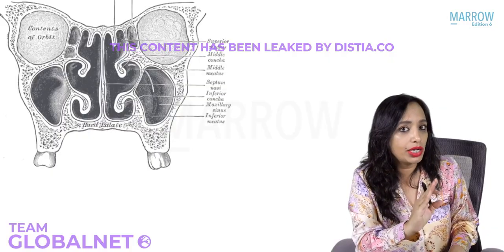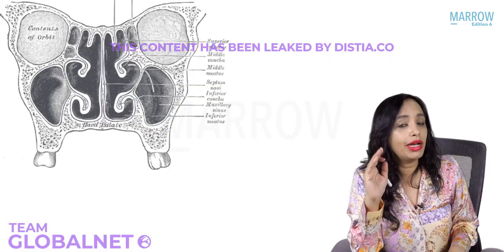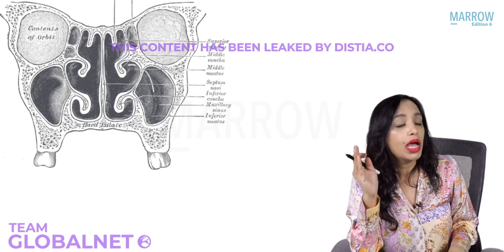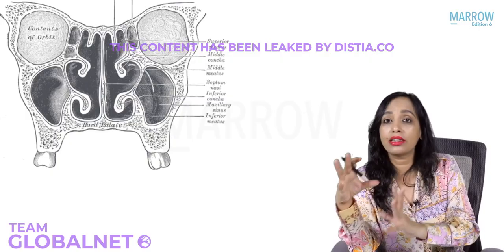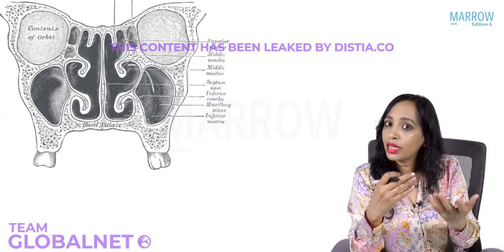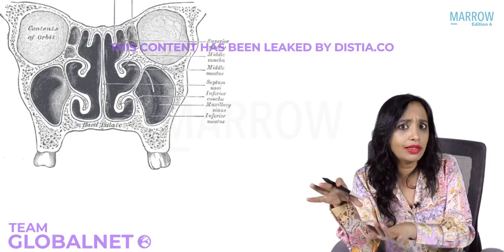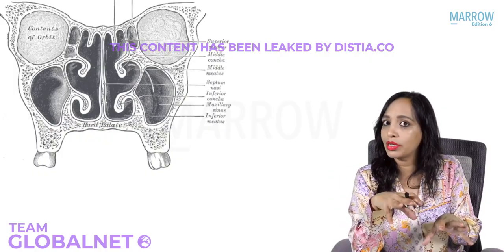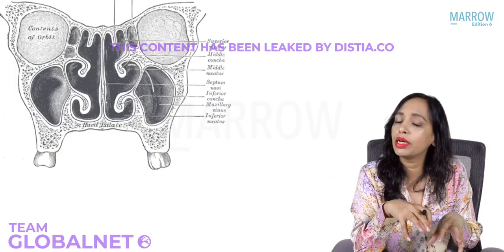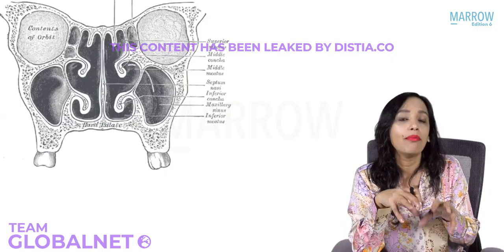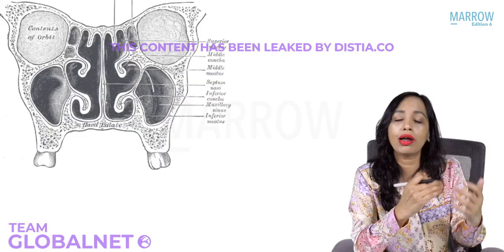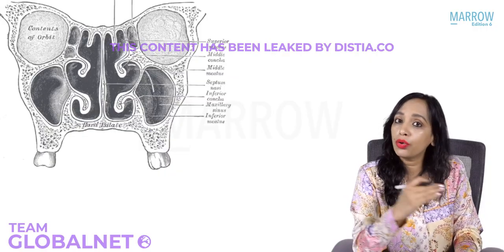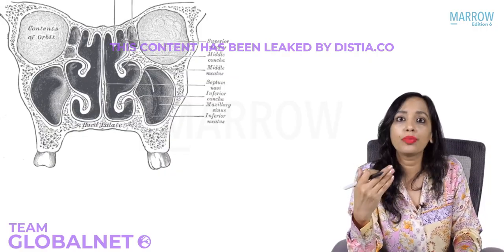The early stage is stage 1 and stage 2. Late stage is stage 3 and stage 4. Early stage management is just a surgical excision, whereas in late stage the management is surgical excision followed by radiotherapy. We will just write that down. But why I want you to know the staging of maxillary sinus carcinoma is because if the presentation is given and you are asked what will be the management, or what stage it is, you should be able to tell.